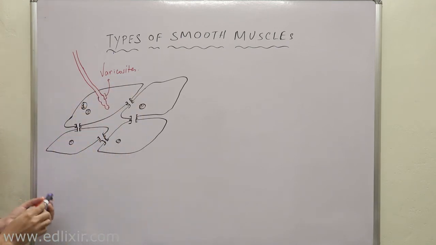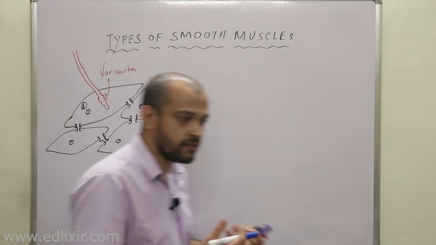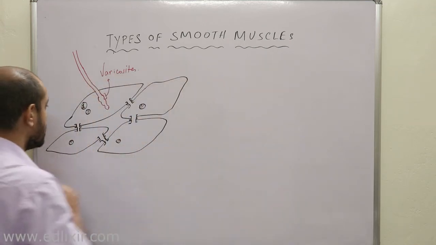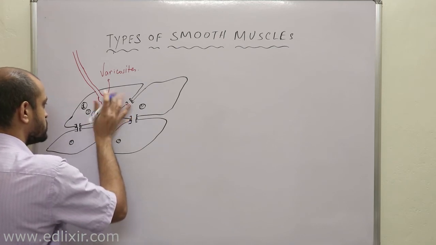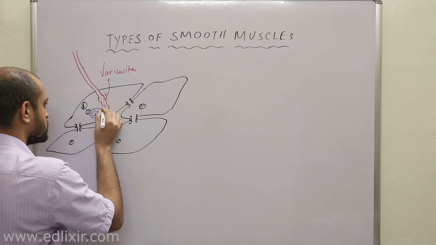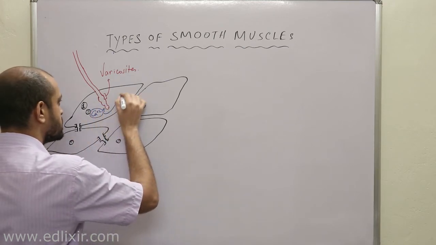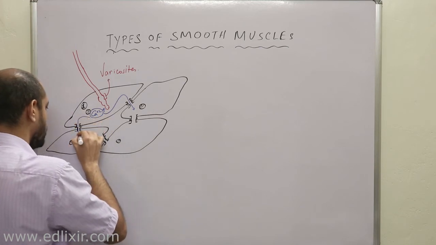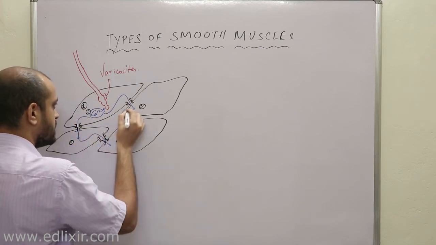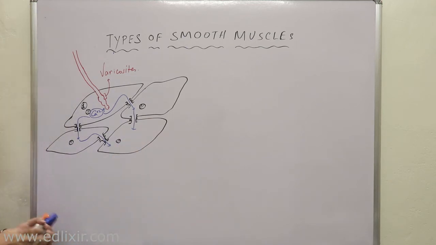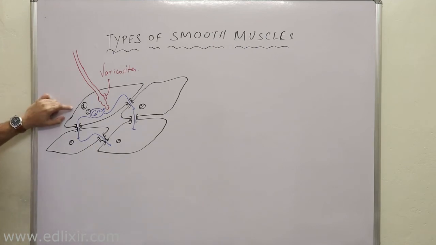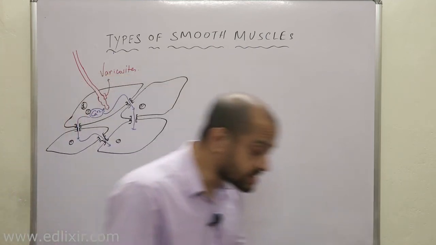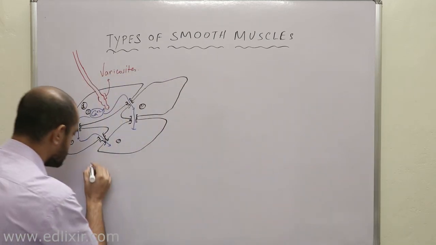Now a very important point here we need to understand is that depolarization means entry of calcium, and all these things we know in case of smooth muscle. That means here in this first muscle the concentration of calcium is high. Now listen, calcium will actually flow into other cells as well. That means in this type of smooth muscle, if you depolarize a single cell, then all other neighboring cells act as a syncytium.